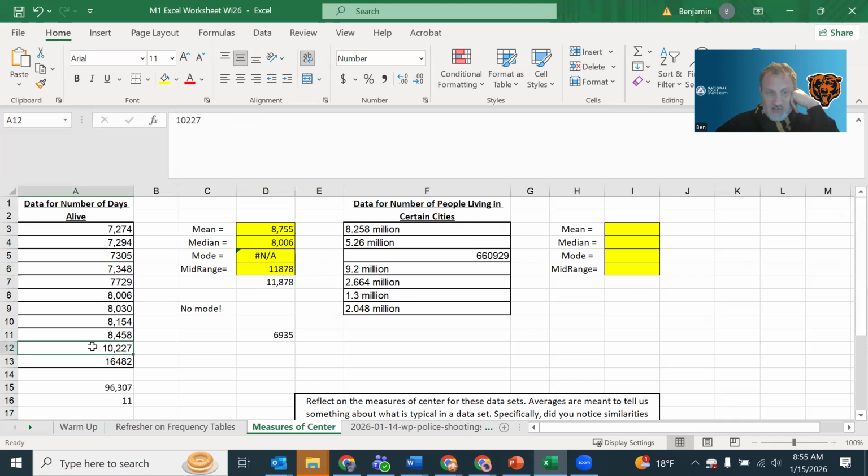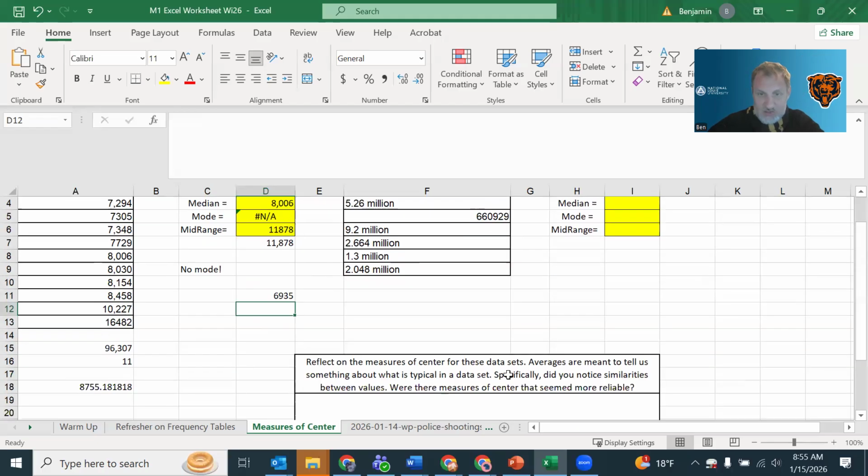We had a person who had 10,000 days and a person who had 16,000 days. I'll let you guess who the person who had 16,000 days was. And those people are not typical of the rest of the data set. So again, measure of center is a way of talking about what's typical. And I want you to do this one, and then I want you to answer the reflection question.